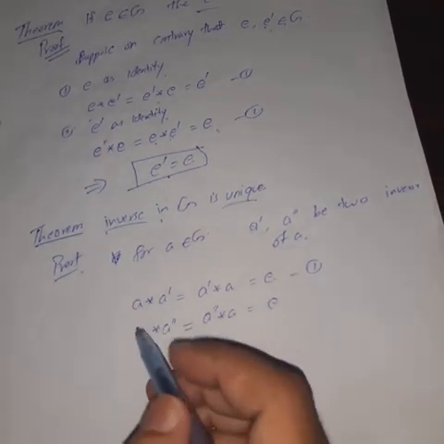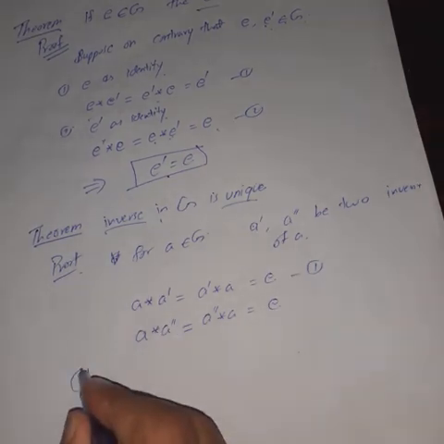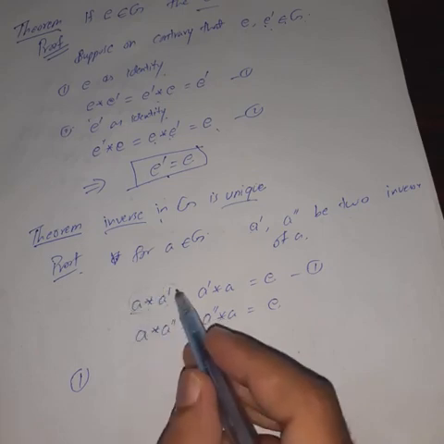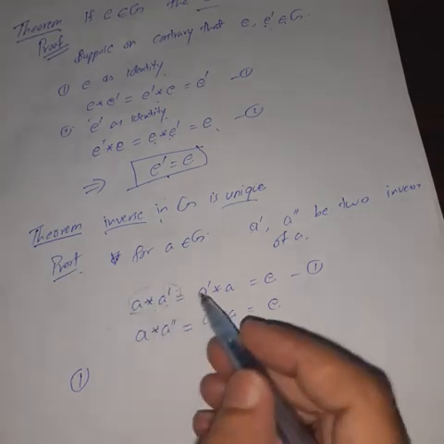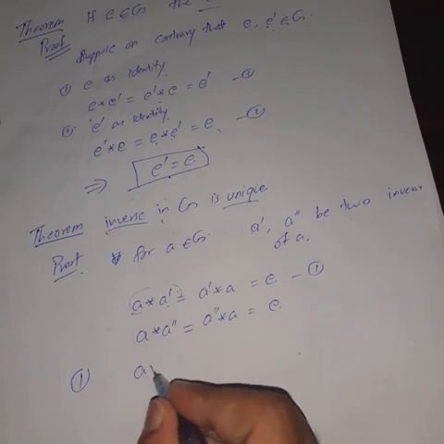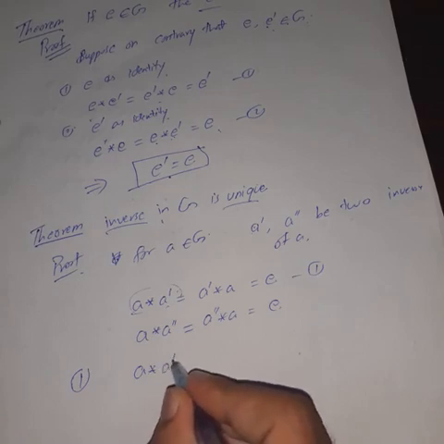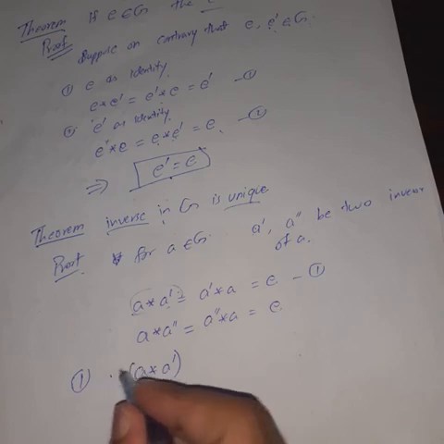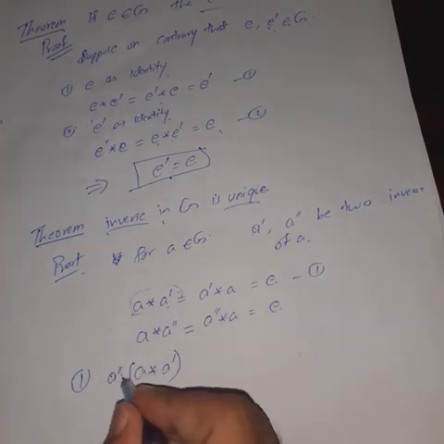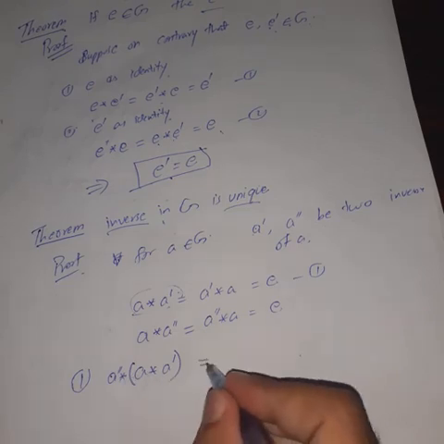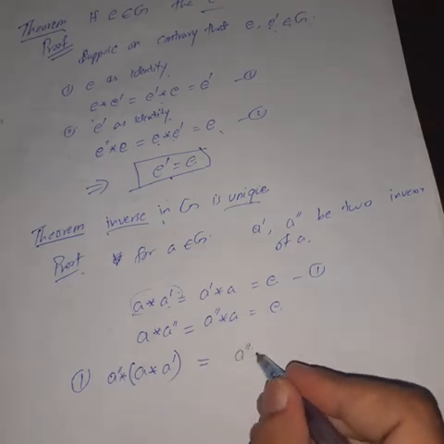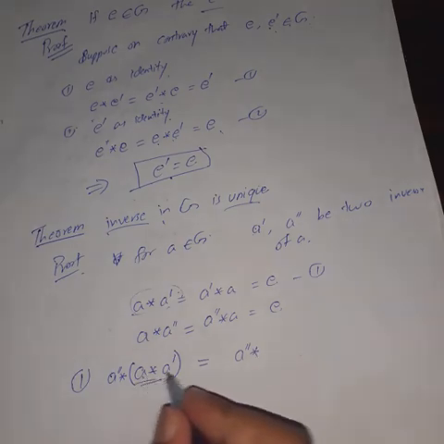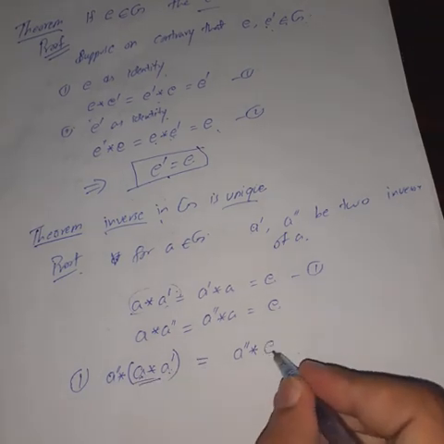Now, from 1, this is an element of group G, A star A dash, and we apply A double dash on that. So this is equal to A double dash star E, because these are inverses of each other by the definition.